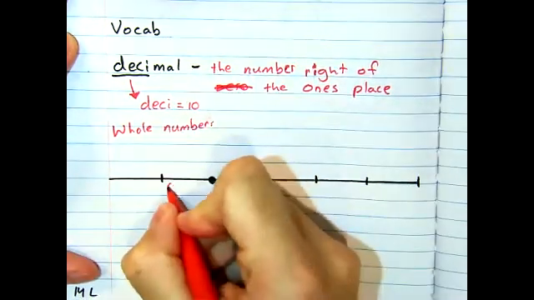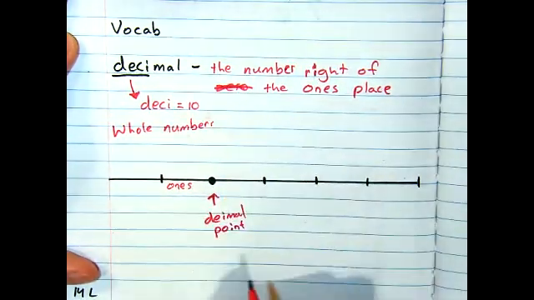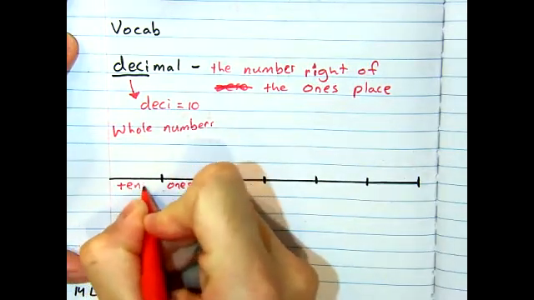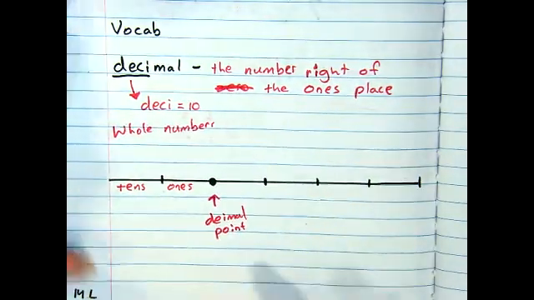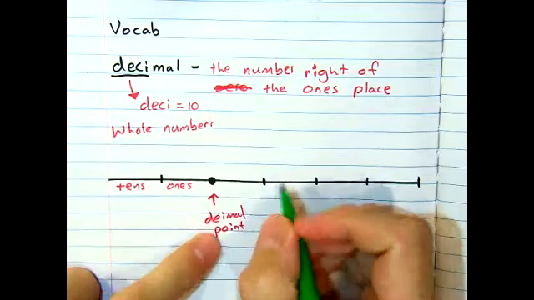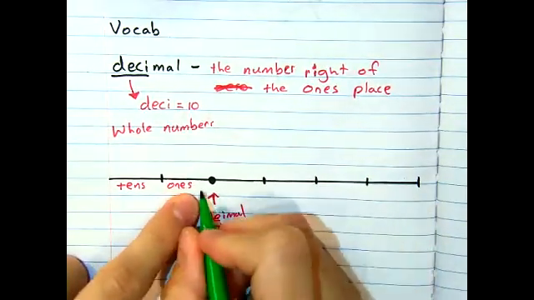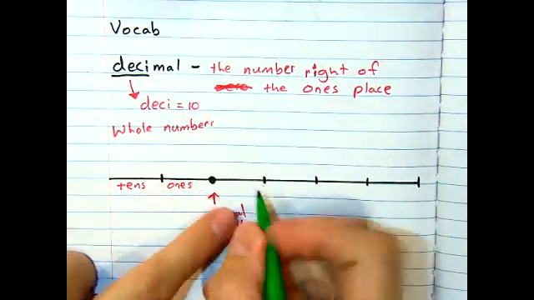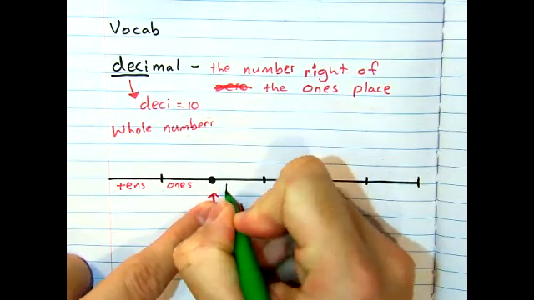And that would be our ones place. That would be our tens place. Now, when we're talking about the decimal places, there's something that changes. We only have a ones place to the left. When we go to the right, we jump directly to tenths.